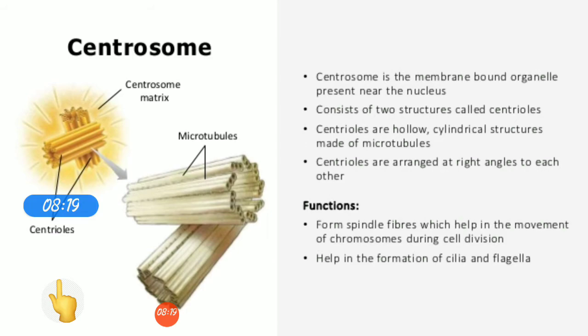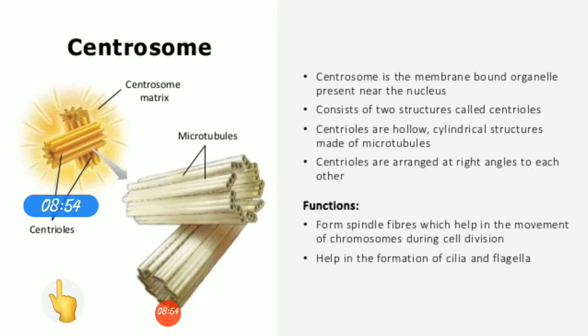Now you have a table given in your book in which the functions of different cell organelles and whether they are present in both plant and animal cells or only one is given. So learn that table. You have to learn each and every cell organelle, and according to that you have to learn their function also, which cell organelle performs which function and what it is called, like mitochondria, powerhouse of the cell; ribosome, protein factory of the cell; lysosome, suicide bags of the cell; chloroplast, kitchen of the cell, like that.